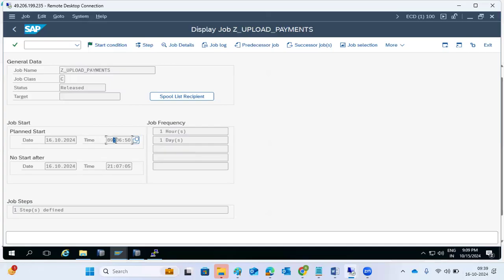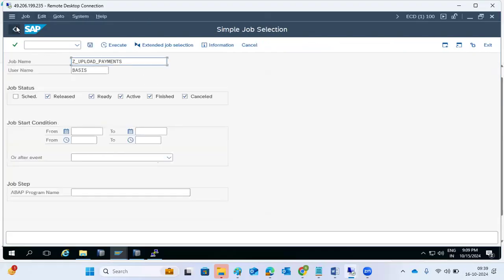Then we need to think why the customer said, I want to run this job daily, don't start this job after 9. Oh, then we have to implement the logic here. Then what is the logic here? So we need to think, logical thinking is required. We have to think and then schedule a job here. That's what we have to do in the systems, right?